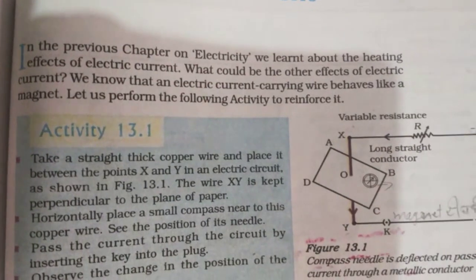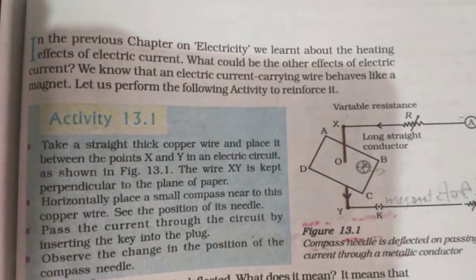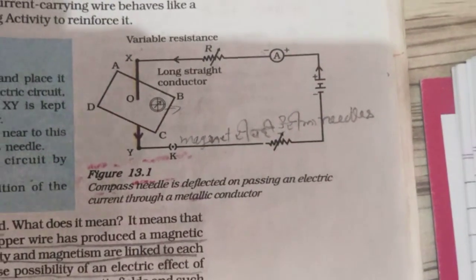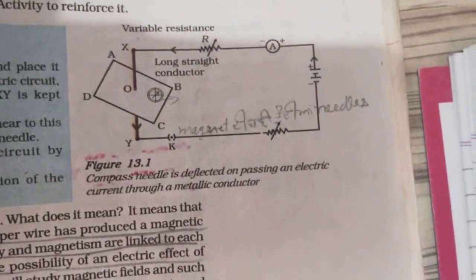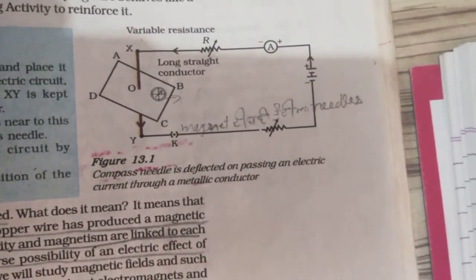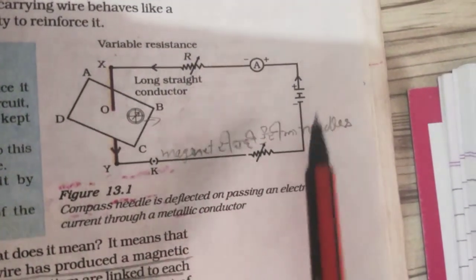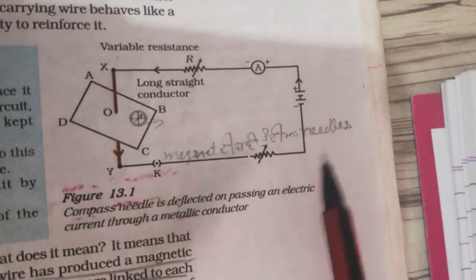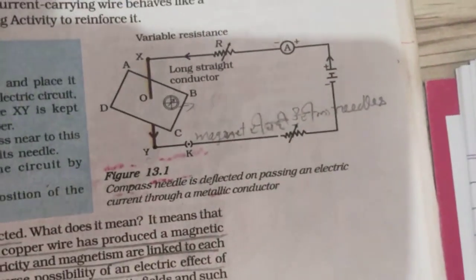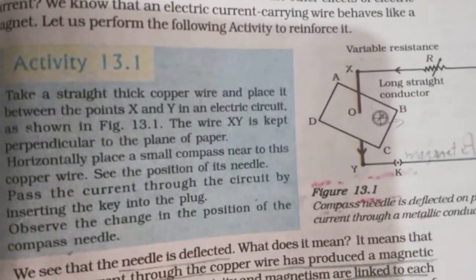We know that an electric current carrying wire behaves like a magnet. Let us perform the following activity to reinforce it. Here you are seeing a diagram in which there is a cardboard. A hole is drilled in this cardboard and a wire is passing through it. This is a battery, ammeter, and variable resistor, and the current is passing from negative to positive. So this is activity 13.1.